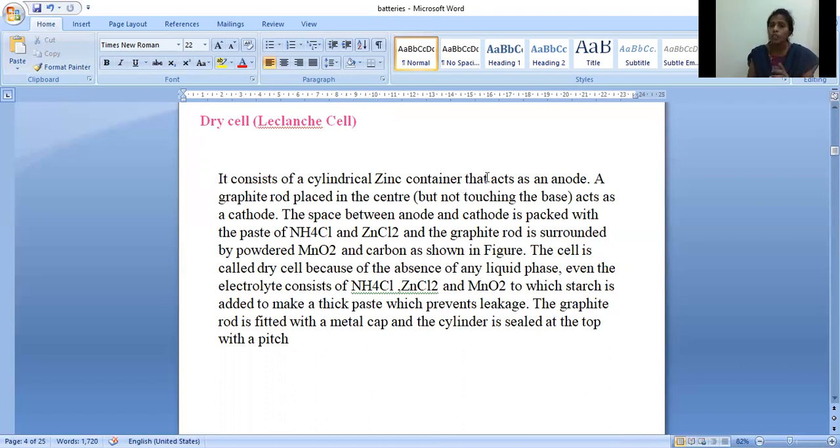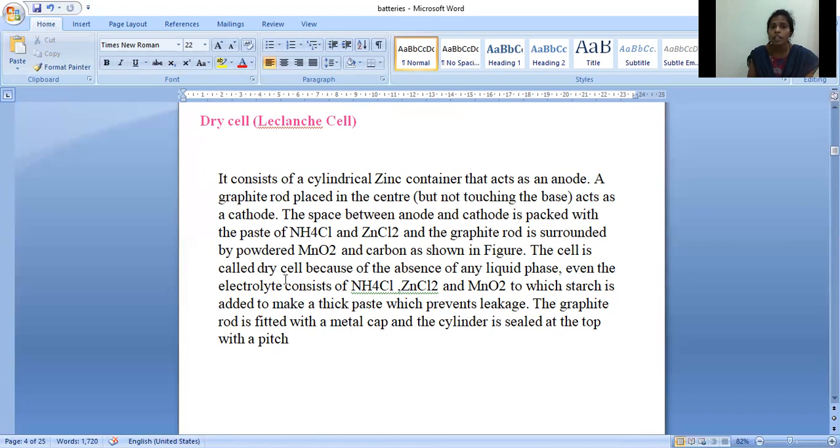So I'll give the reason why we are coating the graphite with MnO2. MnO2 has high reactivity, whereas the graphite rod has less reactivity. So to increase the reactivity of the graphite rod, we are coating the graphite rod with MnO2 paste.